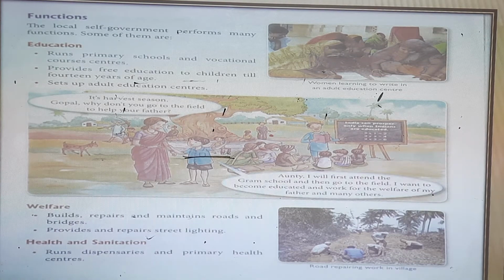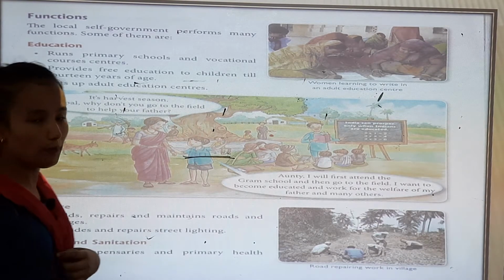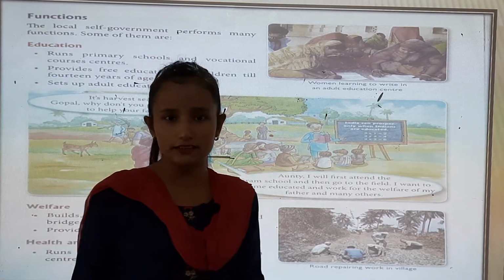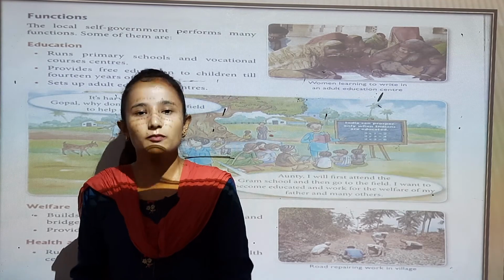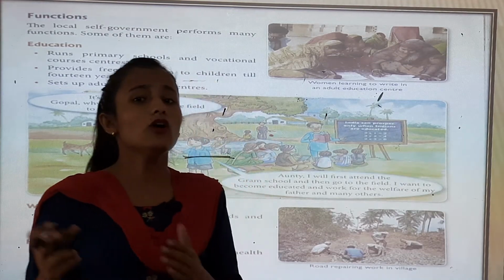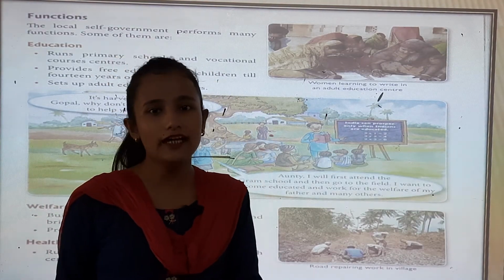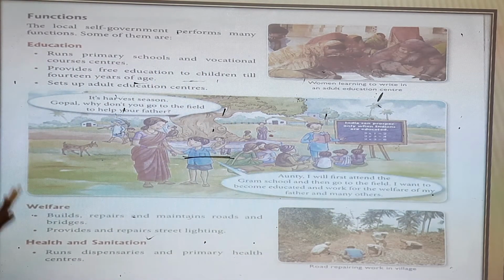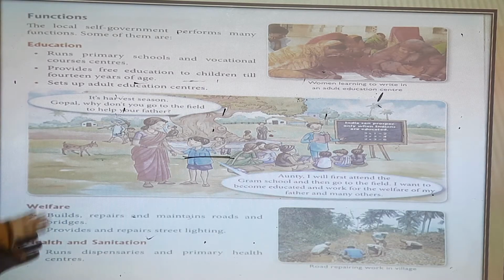Health and sanitation, runs dispensaries and primary health centers. So you used to go to a government hospital. For example, here in Bihar, you can see there is a government hospital and there are so many facilities also, right? So who gives them? Government, right? So these are the functions that government gives us. You can see the local self-government performs many functions. Some of them are these, the functions you can see that government used to give us.